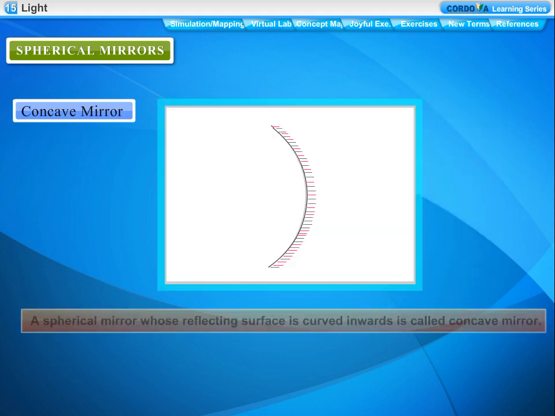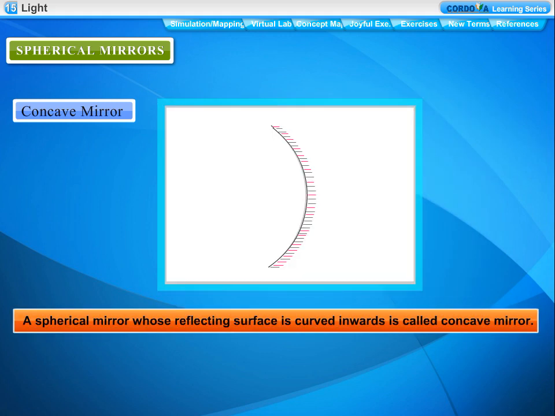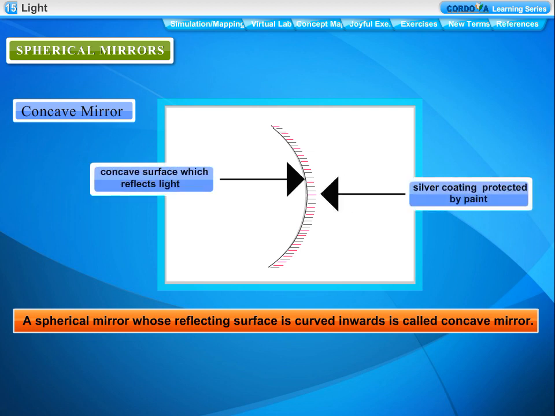Concave mirror. A spherical mirror whose reflecting surface is curved inwards is called a concave mirror. Concave mirror, side view. Concave surface which reflects light. Silver coating protected by paint.